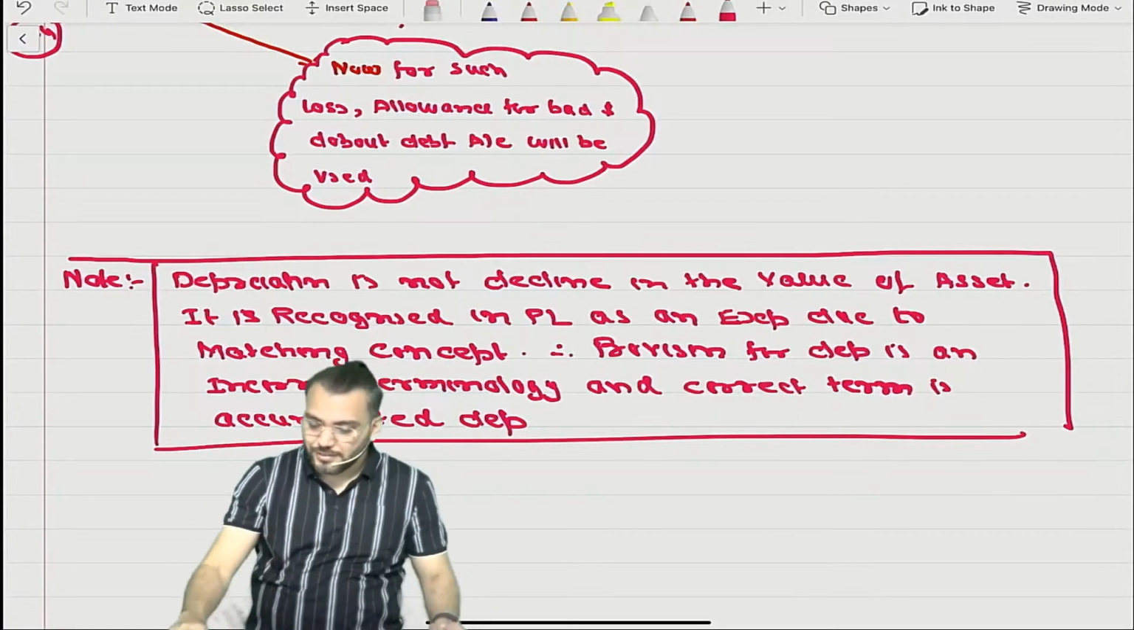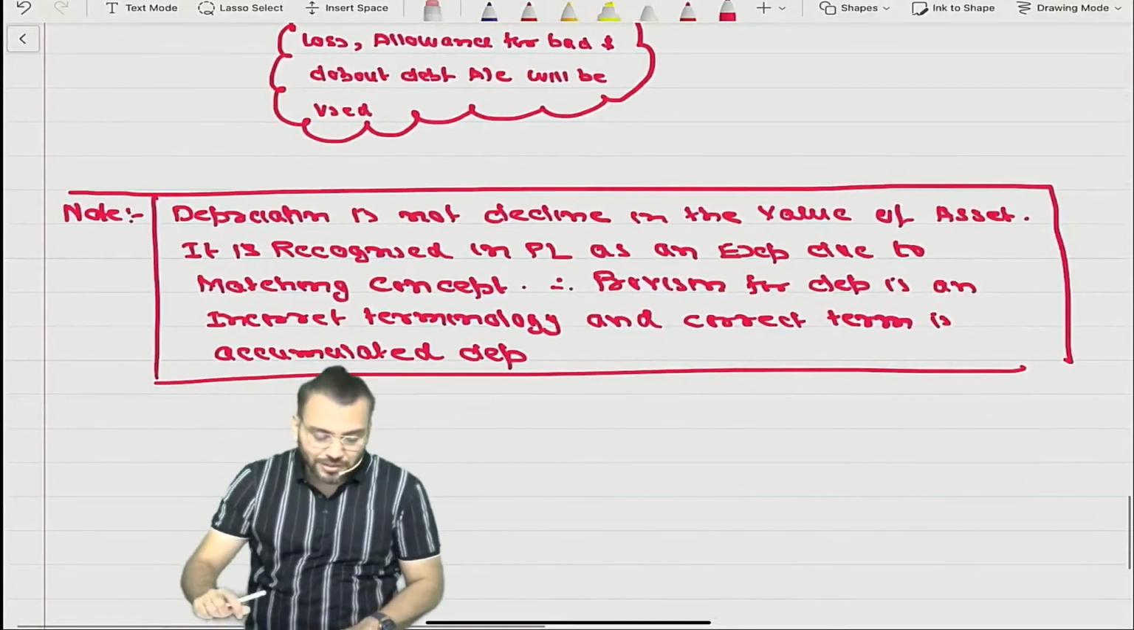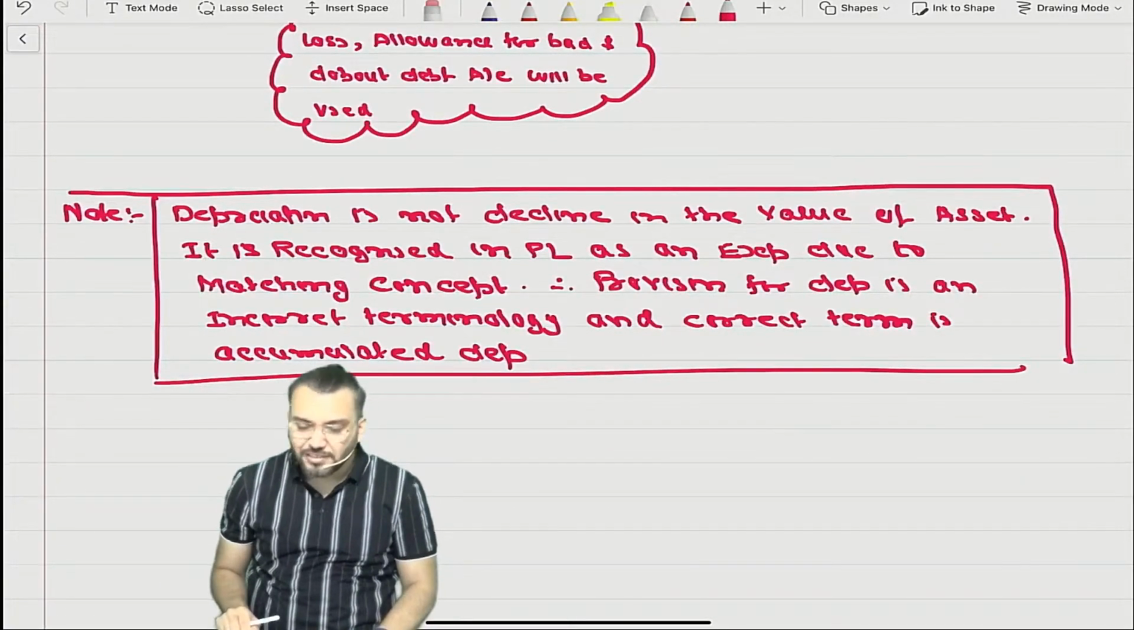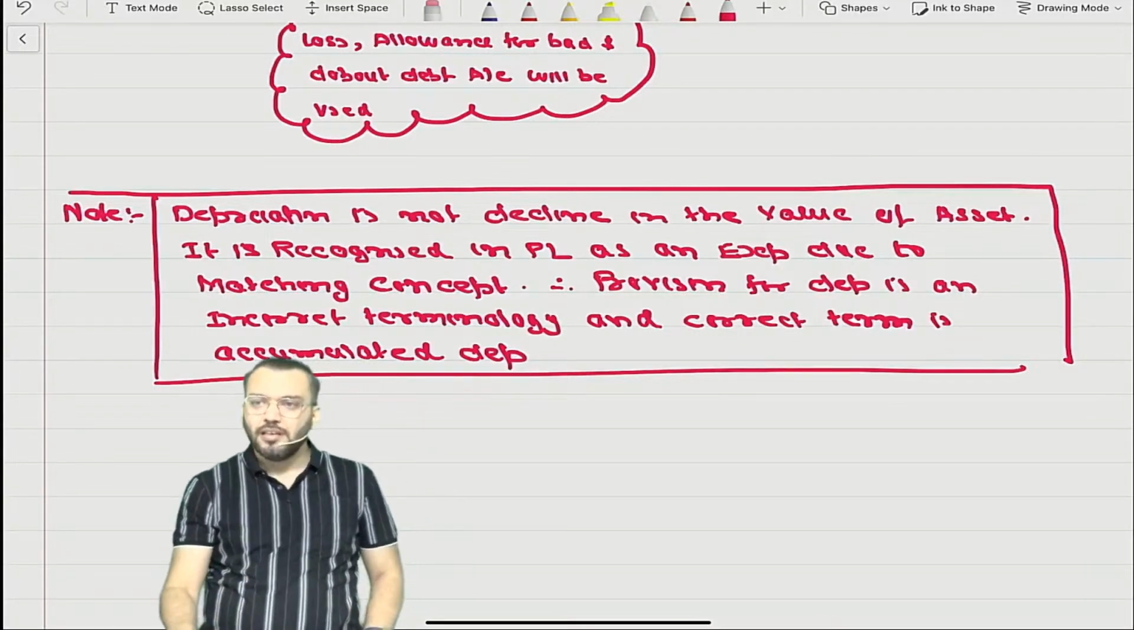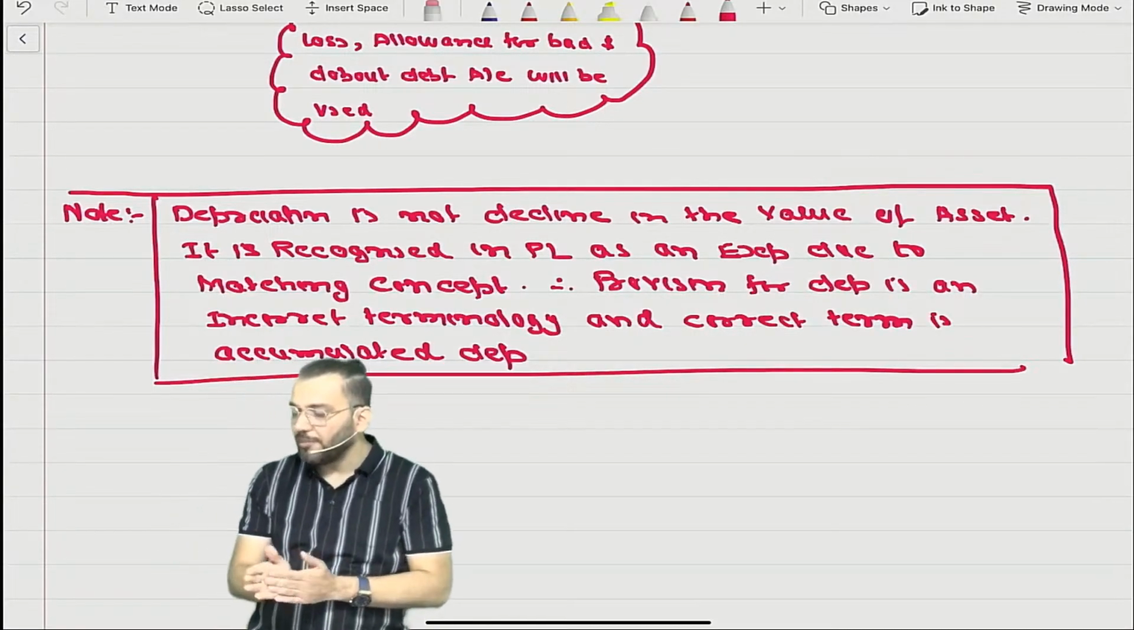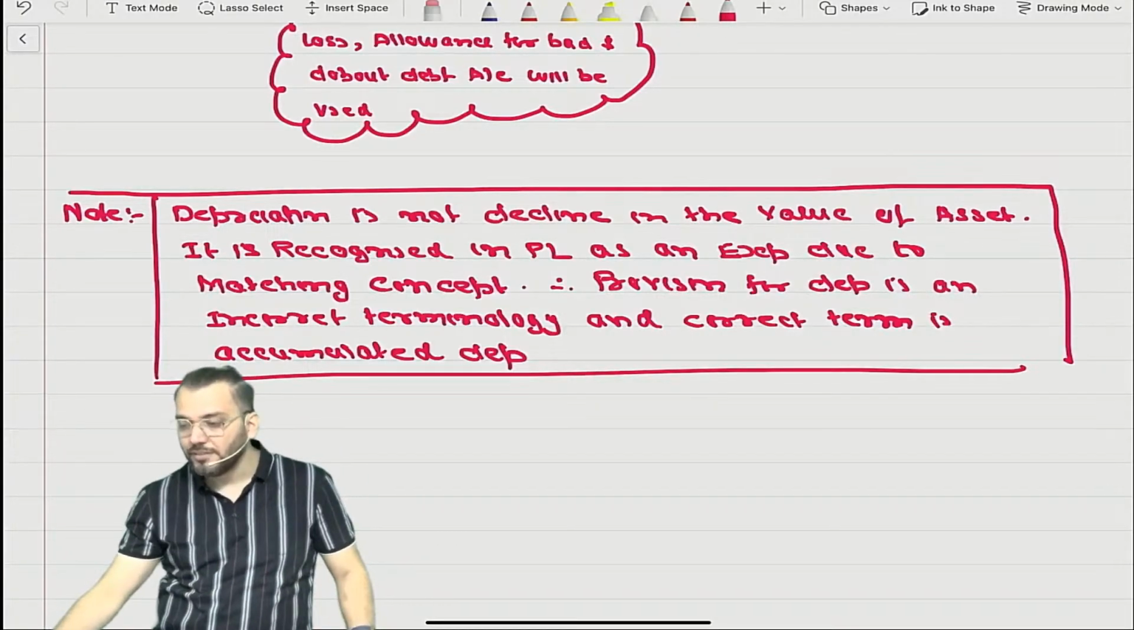Understood? Correct? So now, can we come to Ind AS 37? But before that, if you want a break, can we take a break? We'll take a break. After the break, we'll start Ind AS 37.